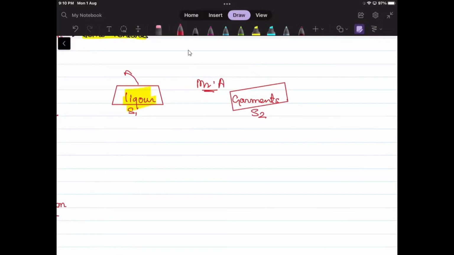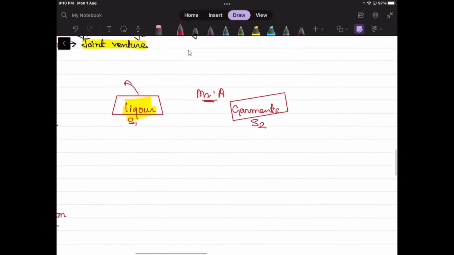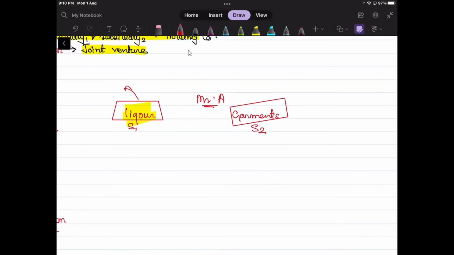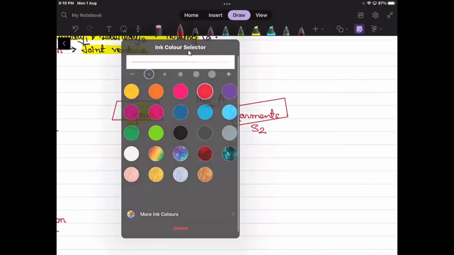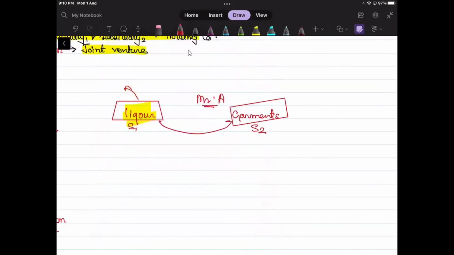So we know one thing that alcoholic liquor for human consumption is out of purview of GST. But suppose any kind of movement happens from here to here or from here to here, and Mr. A can say that as this liquor is out of purview of GST, no registration has been taken for the same in the GST Act.